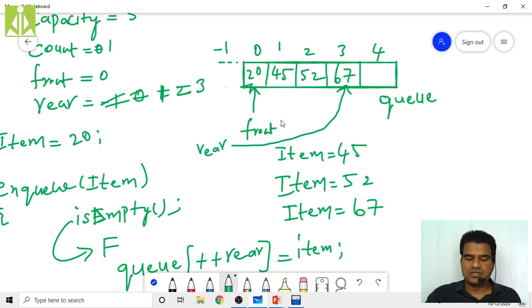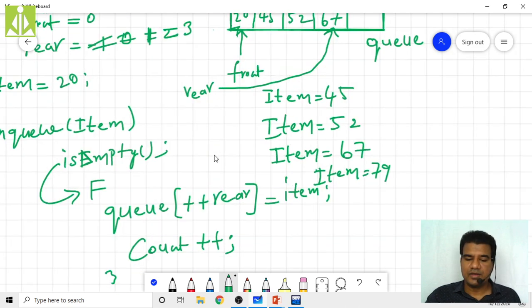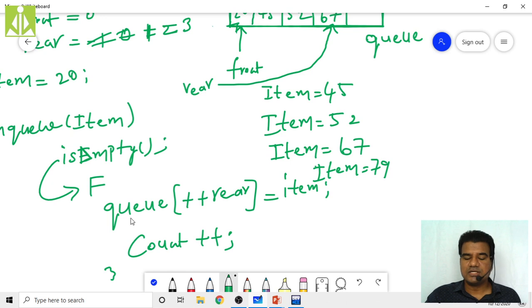So next, insert another item. Item of 79, I'm inserting. So isEmpty, still we have one location, so isEmpty will return false. So next is Q of.